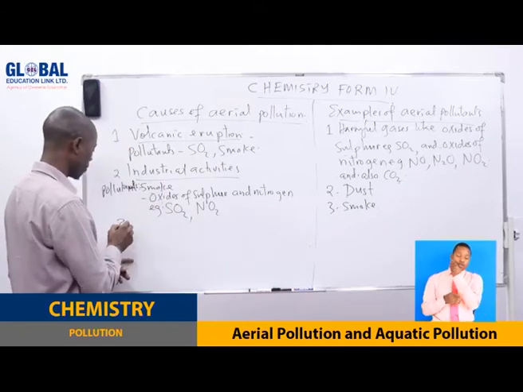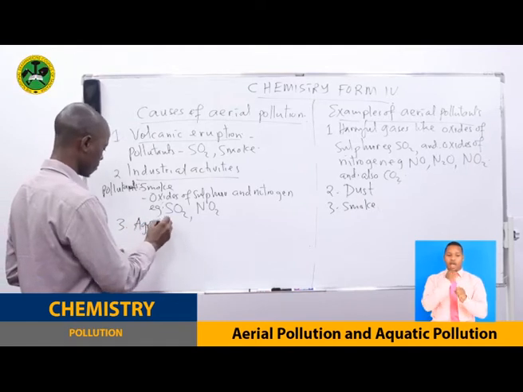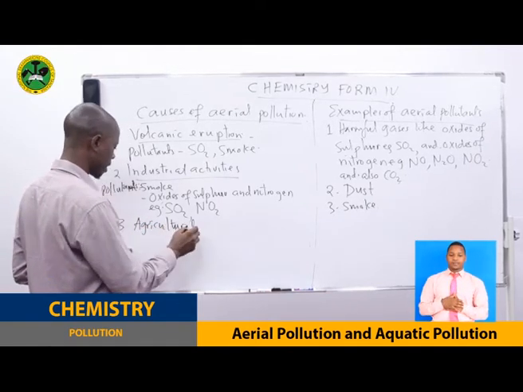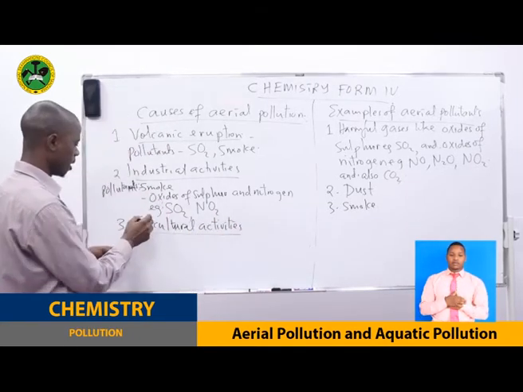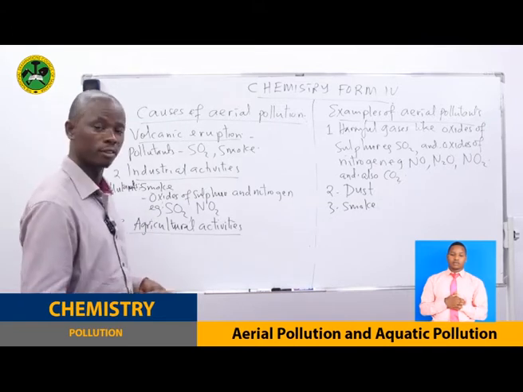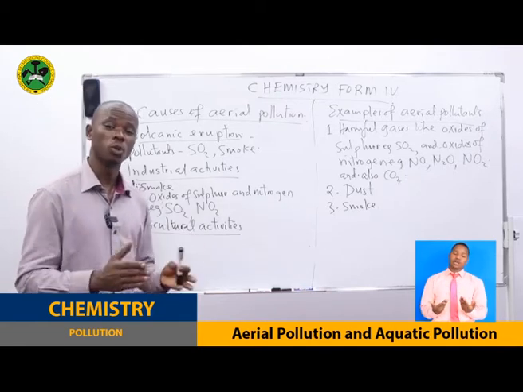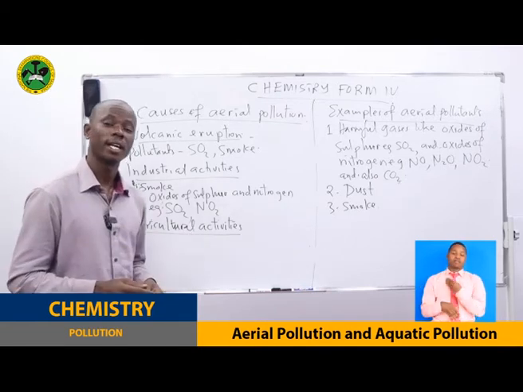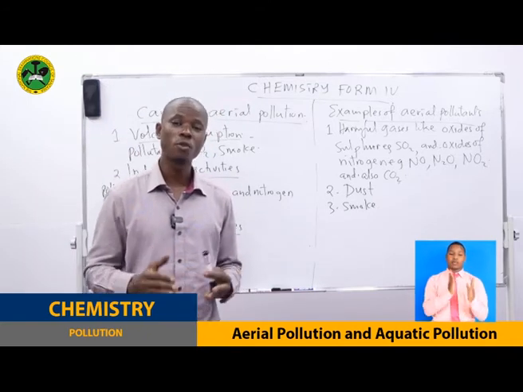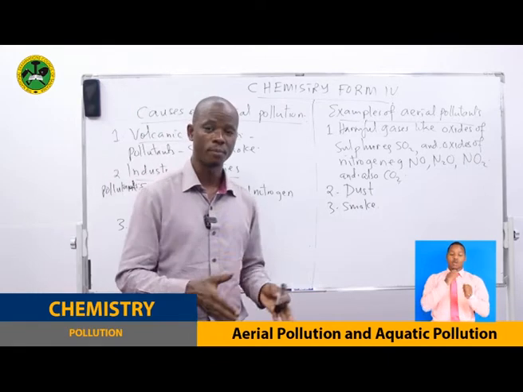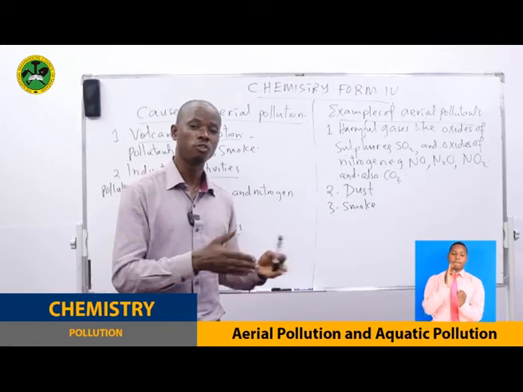That is number two. Number three, we have agricultural activities. How do agricultural activities pollute the air? For example, during land preparation, most of the farmers, when they want to prepare the land for cultivation, do what is called burning of bushes.